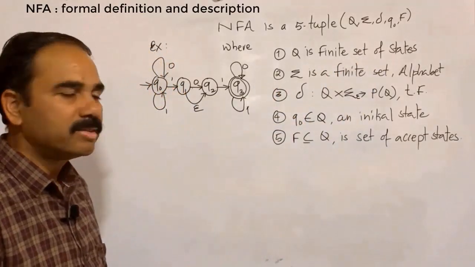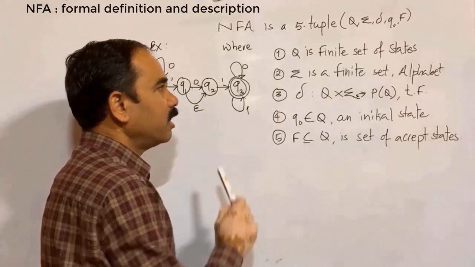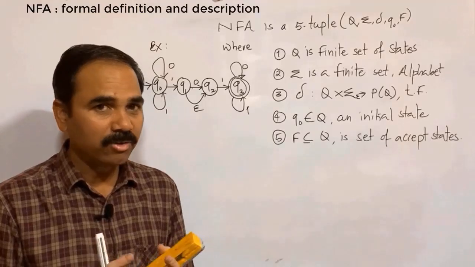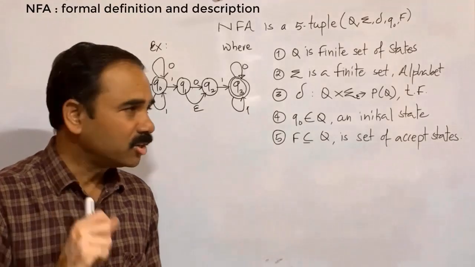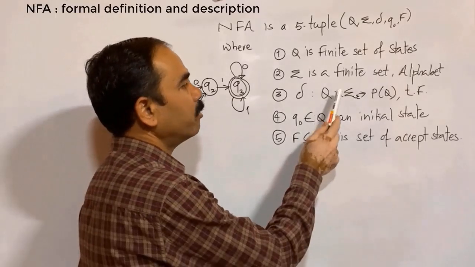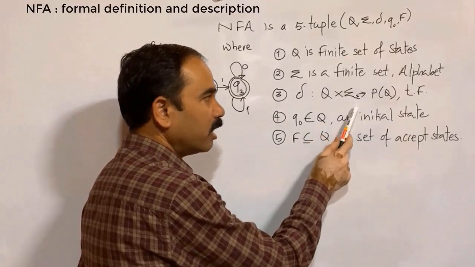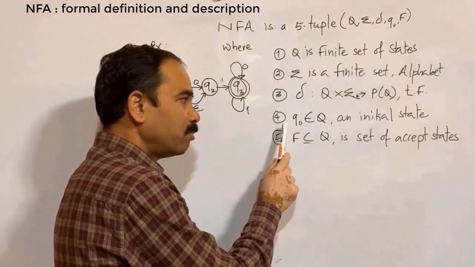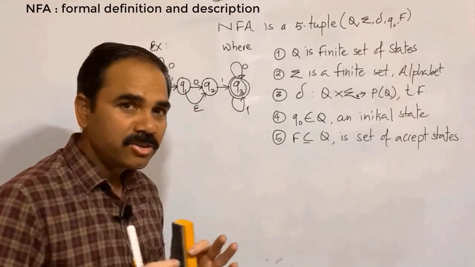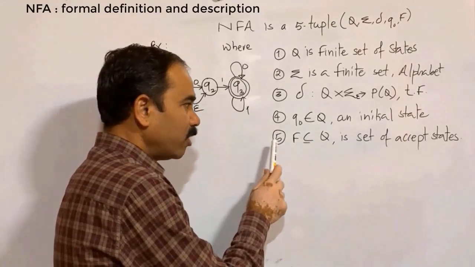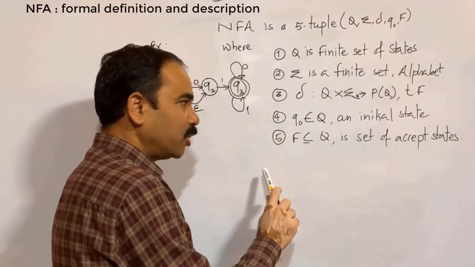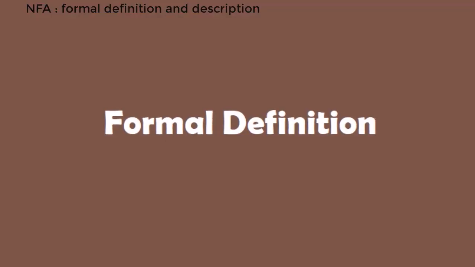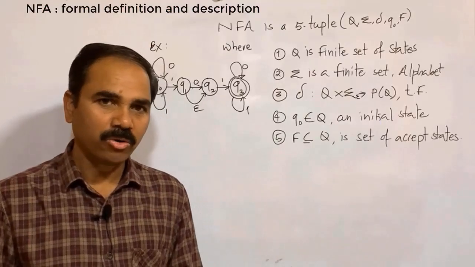Q is a finite set of states, sigma is a finite non-empty set of input symbols, that is the alphabet, delta, that is the transition function, which we write as Q cross sigma including an empty string, results in power set of Q. Q0, which belongs to Q, is an initial state or start state. The fifth tuple F, which is a subset of Q, is a set of accepting states or final states. This is the formal definition of NFA.